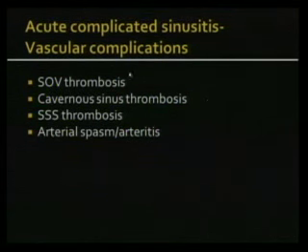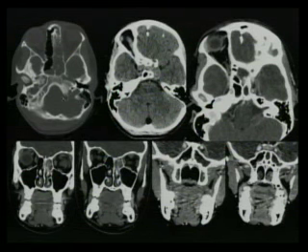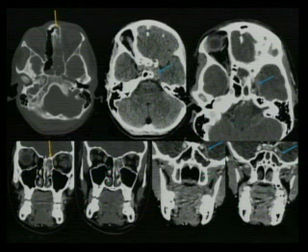Coming to vascular complications, you have superior ophthalmic vein thrombosis and cavernous sinus thrombosis. If it's frontal sinusitis, you can get superior sagittal sinus thrombosis. And finally, if you have involvement of the cavernous sinus, you can have arterial spasm and arteritis. This is an example of cavernous sinus thrombosis, again showing you opacification of the paranasal sinuses, especially on the left. You can see on the non-contrast CT there is bulging of the cavernous sinus. This is a post-contrast CT showing you filling defects within the sinus suggestive of cavernous sinus thrombosis, again very beautifully seen on the coronal post-contrast CT.